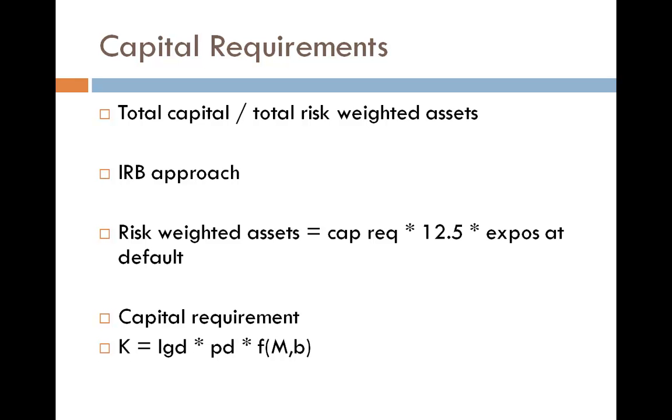Now loss given default is an important factor in capital calculation since it's linearly related to K. So increasing the loss given default increases K by the same percent regardless of the size of the default. Under the IRB approach, LGD increases with the riskiness of the claim. Therefore, predetermined seniority recovery rates will be higher than subordinate recovery rates. Collateral can be used to reduce the LGD and hence the capital charge. Under the advanced IRB approach, banks generate internal estimates of loss given default.